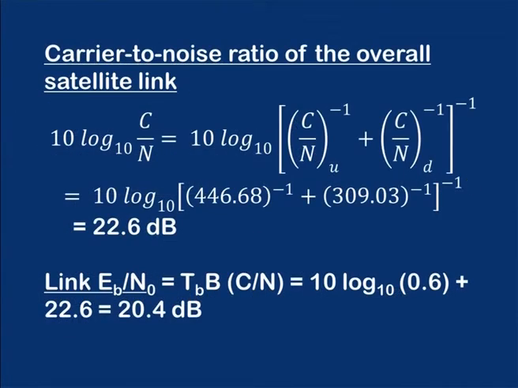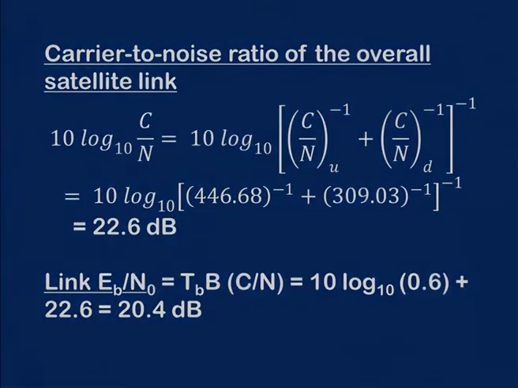The carrier to noise ratio of the overall satellite link, using the formula which we have derived, 10 log 10 of C by N is 10 log 10 of the whole inverse of C by N_U inverse plus C by N_D inverse, is found to be 22.6 dB. The link Eb by N naught, as we have already studied in the previous lectures, is actually analogous to the signal to noise ratio. So, the link Eb by N naught is found to be 20.4 dB. So, this is how we can carry out the basic link analysis and find the overall carrier to noise ratio of a satellite link.